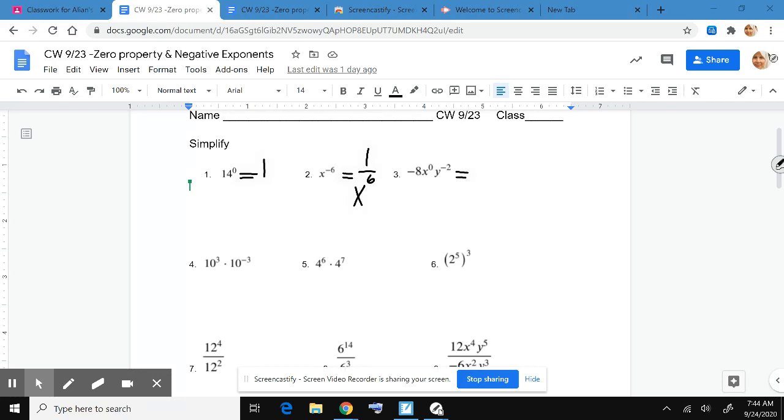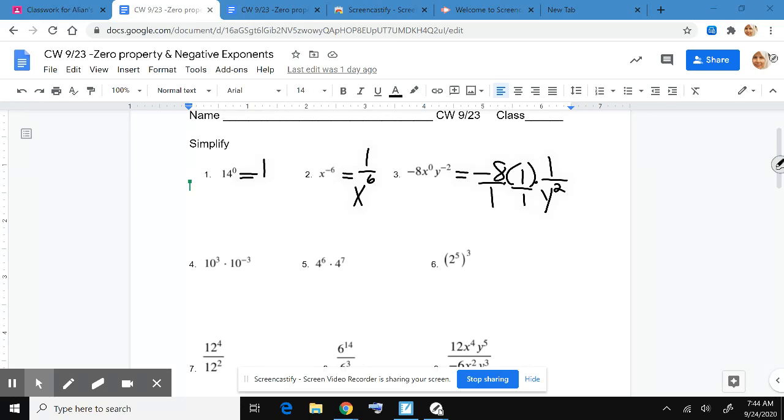All right, number 3. So we have negative 8 times x to the 0 times y to the negative 2nd power. Well, negative 8 is just negative 8. X to the 0 is 1. And y to the negative 2nd power is 1 over y squared. This is not a fraction, but we can turn it into a fraction. And this is not a fraction, but we can turn it into a fraction.